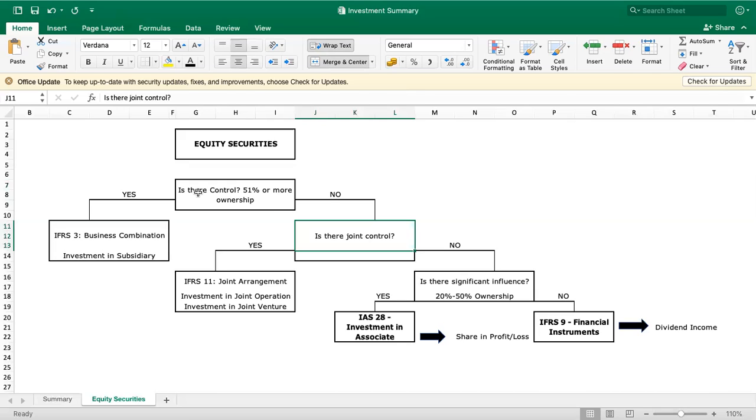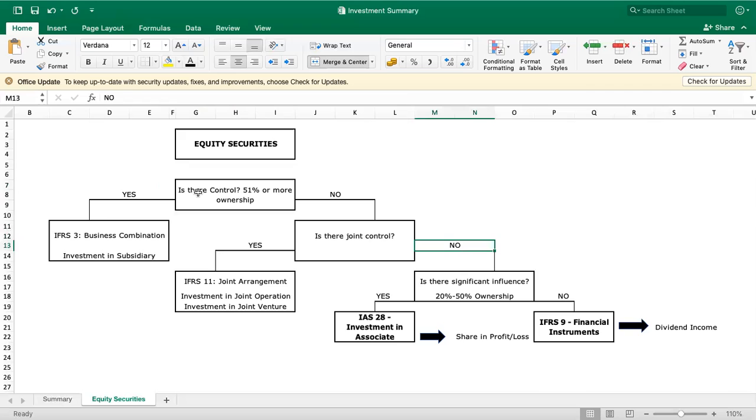So if the question is there a joint control? If the answer is yes, then your investment is accounted under IFRS 11 or the joint arrangement. So your investment is called investment in joint operation or investment in joint venture. So manitawag sa imong investment. So what if no, 'di ba? There is no joint control, 'di ba? So walay joint control, your ownership wala kay joint control na hitabo.